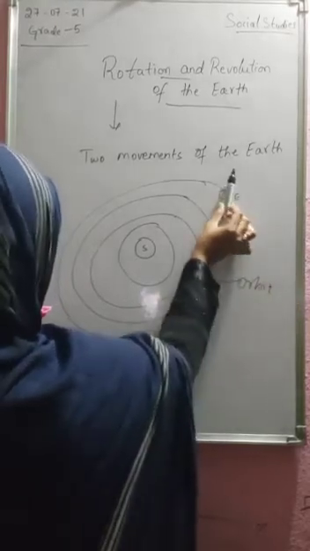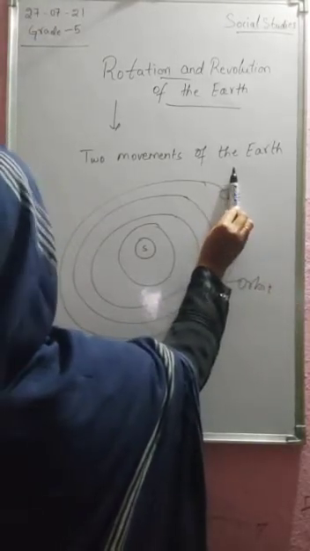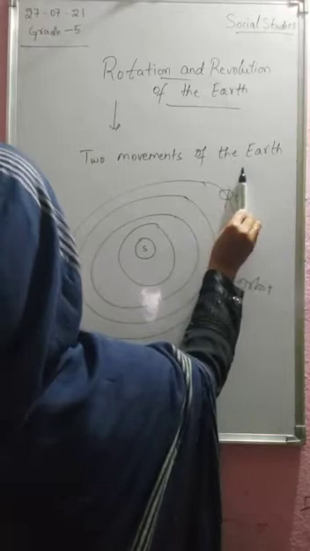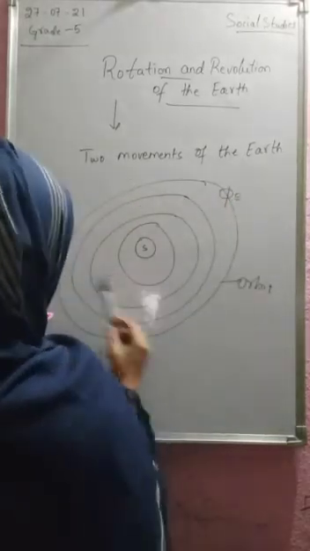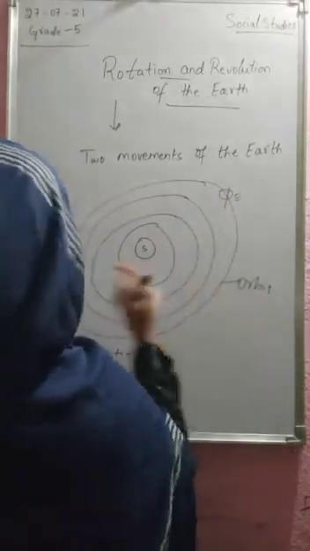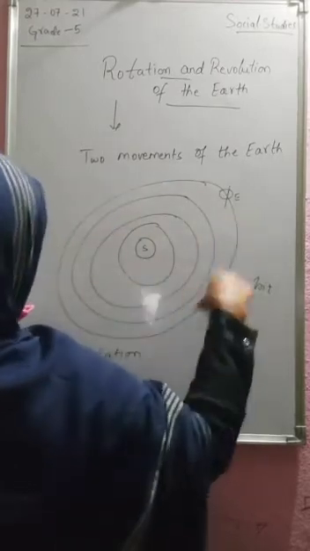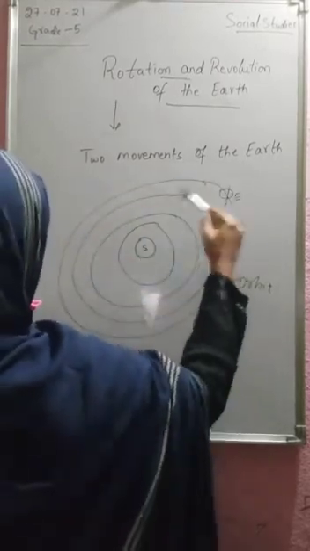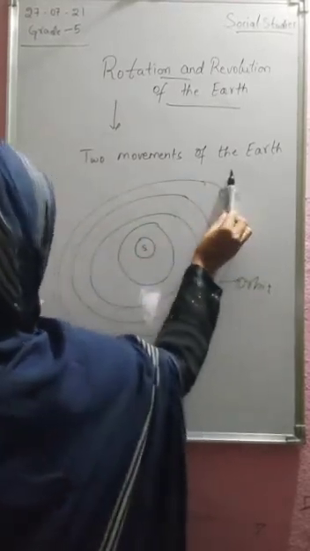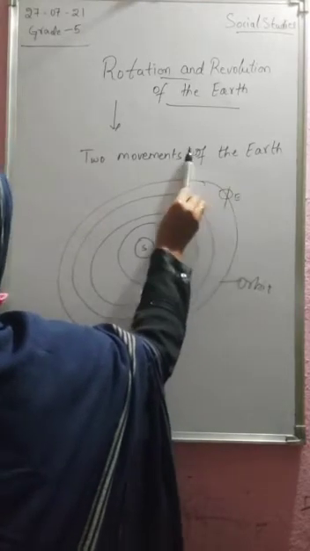The movement of the Earth around the Sun in an oval shape is called an orbit. Imagine it revolving around the Sun like this.